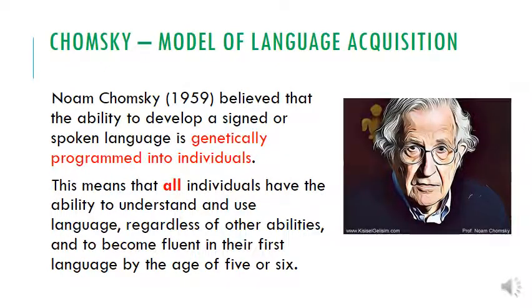Okay, moving on then, we're still on the intellectual category. We have got Noam Chomsky. He believed that our ability to speak is genetically pre-programmed into all individuals. This means that all individuals have the ability to understand and use language regardless of their abilities, and they should become fluent in their first language by the age of 5 or 6.